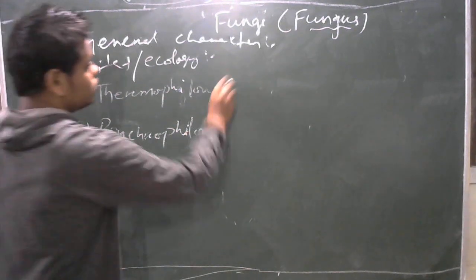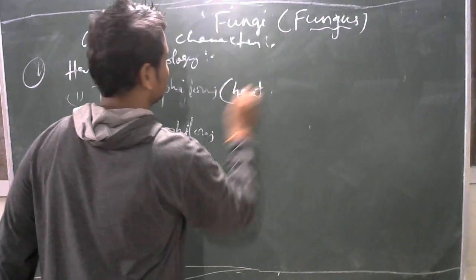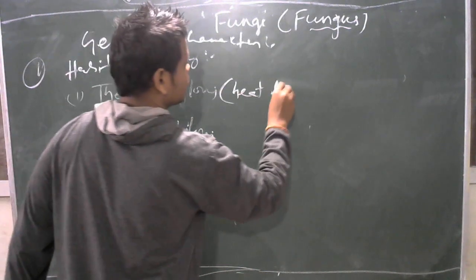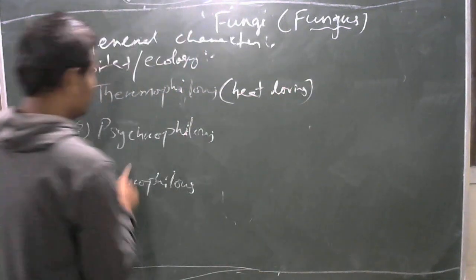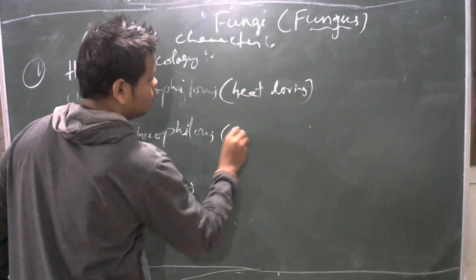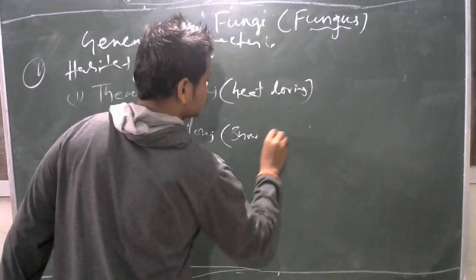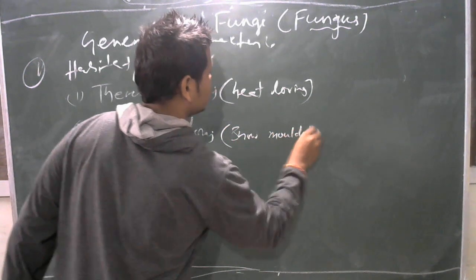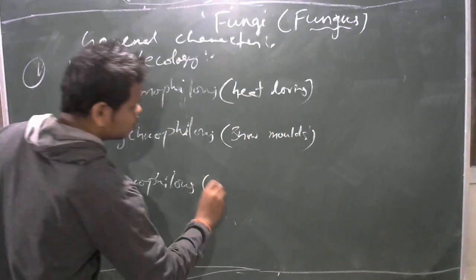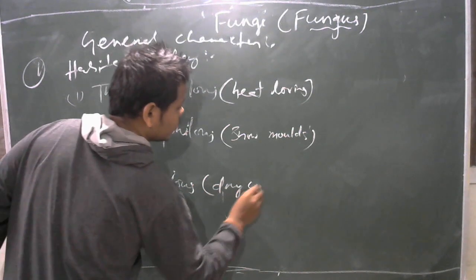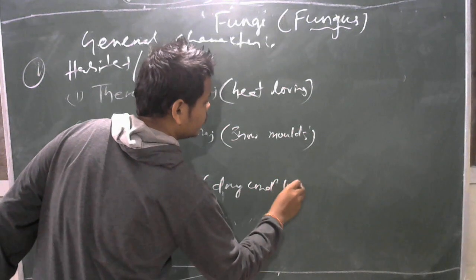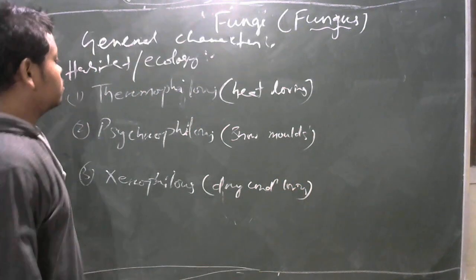Thermophilous refers to heat loving. Psychrophilous refers to snow, S-N-O-W, snow molds, M-O-U-L-D-S. Xerophilous refers to dry condition loving.